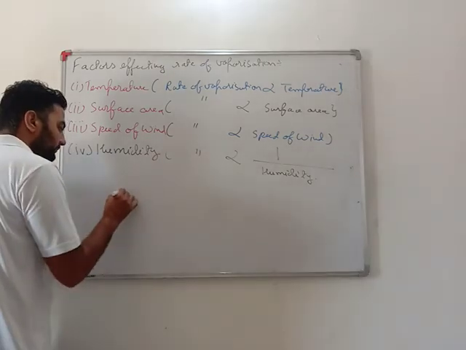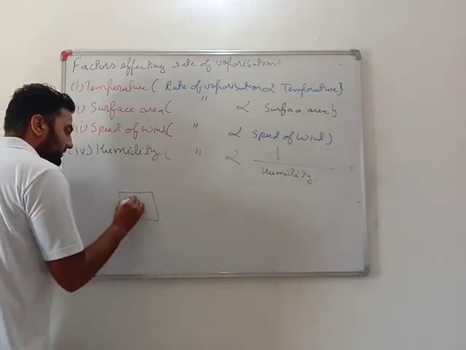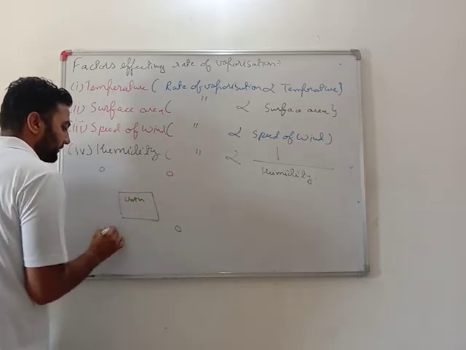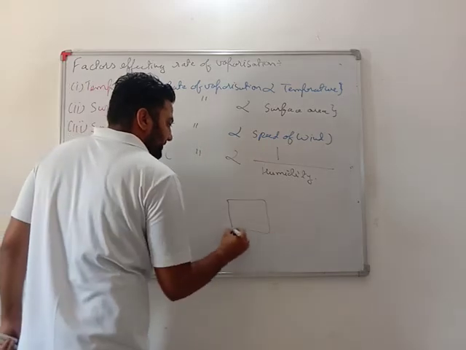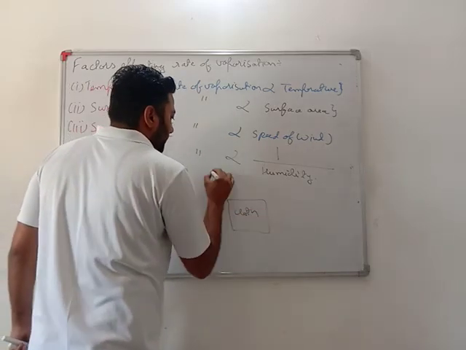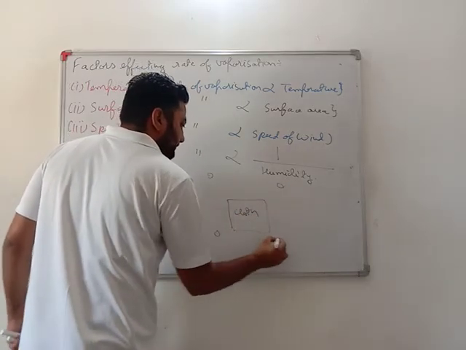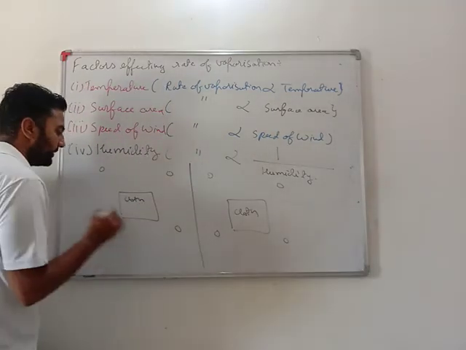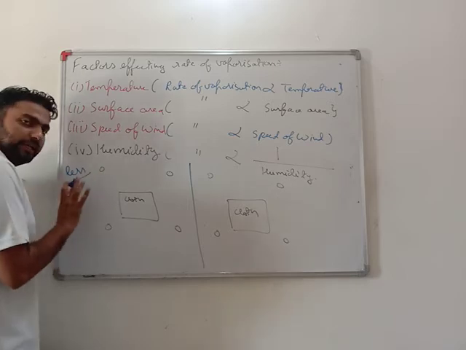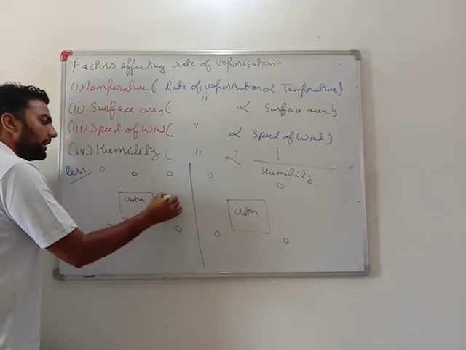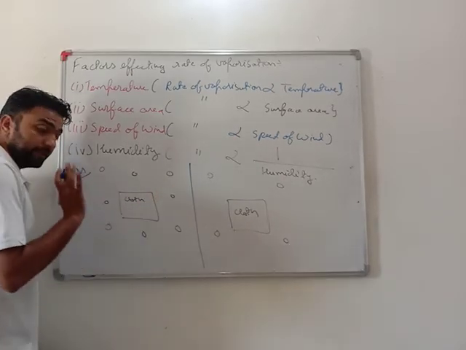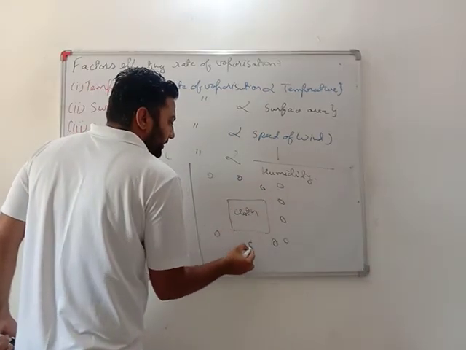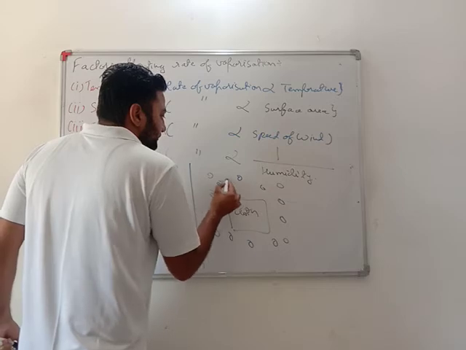Now see, this is the cloth, and here it is air, and this is the same cloth, and here it is air. See, if humidity is less, what does this mean? If humidity is less, it means less water is present in air, and if humidity is more, it means a lot of water is present in air.